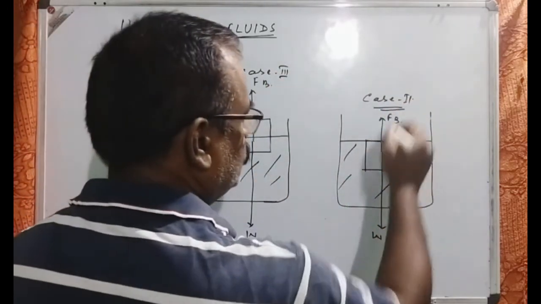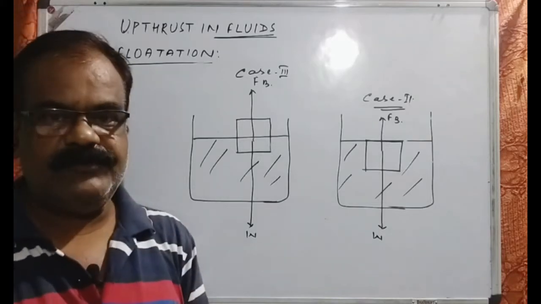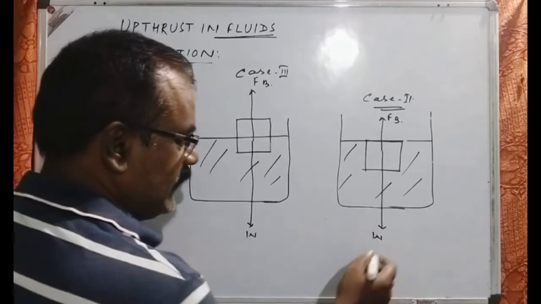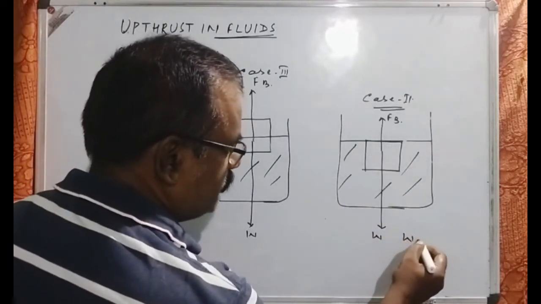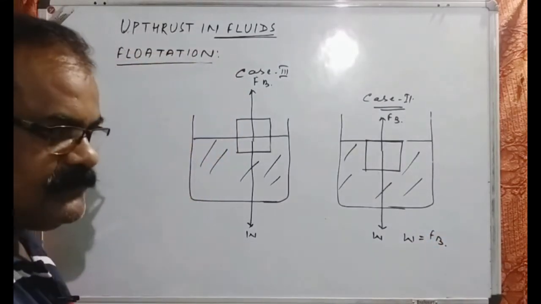This is case number 2. Now these two conditions are there which are meant for the flotation. Now in this case what happens? This is the condition where the weight of the body must be equal to the buoyant force or the upthrust.